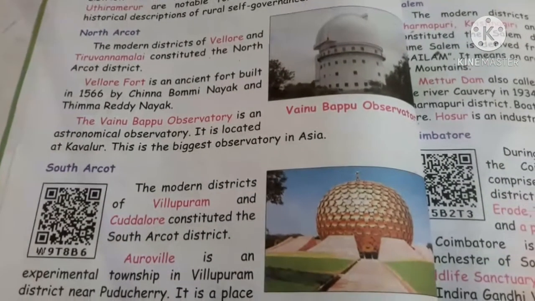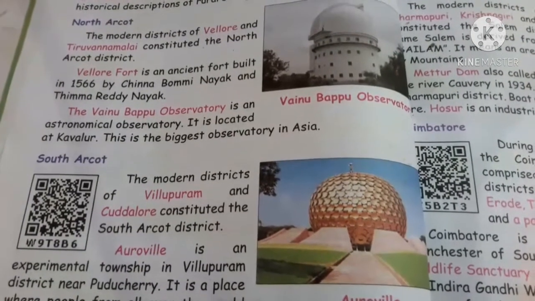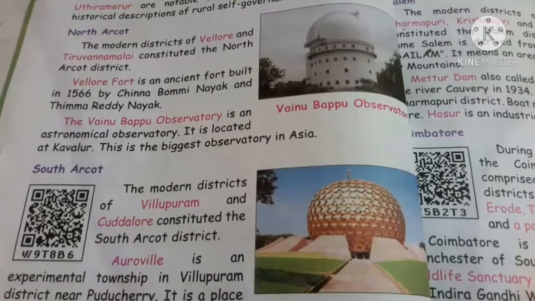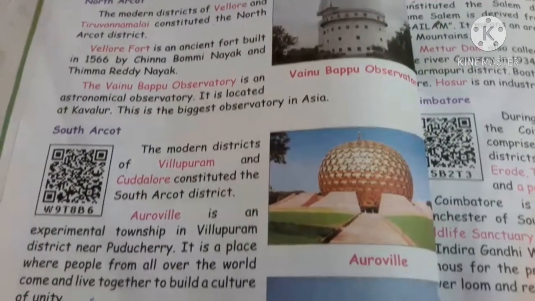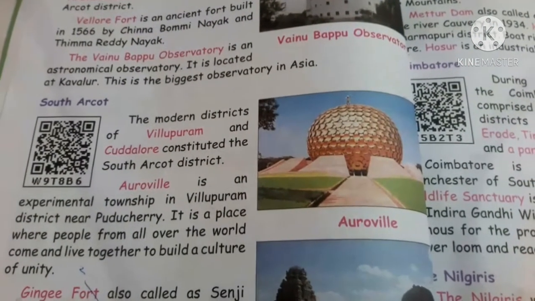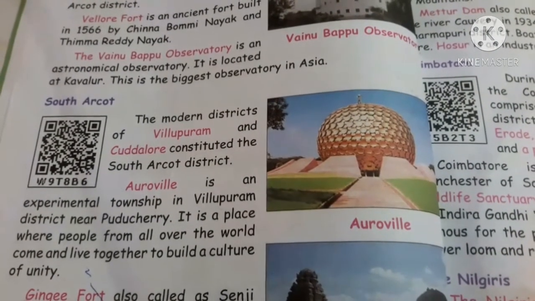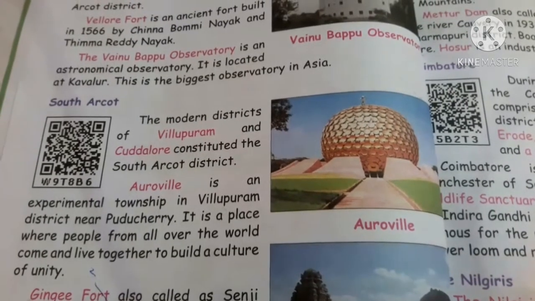Next topic we are going to see South Arcot. The modern districts of Viluppuram and Kadalur constitute the South Arcot district. Next one you can see the picture Aravalli. Aravalli is an experimental township in Viluppuram district near Puducherry.